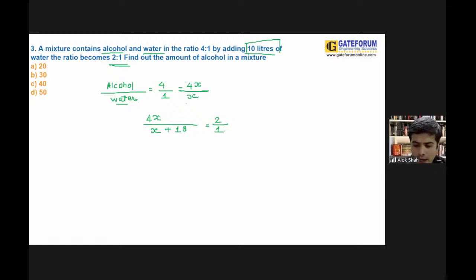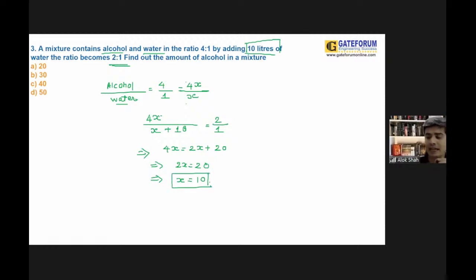Right? Again, if I cross multiply, you can say that 4x into 1 could be 4x is equal to 2 into (x plus 10), that is 2x plus 20. 2x could be shifted over here, so that is becoming 2x equals 20. That is, you can say that the value of x is equal to 10.